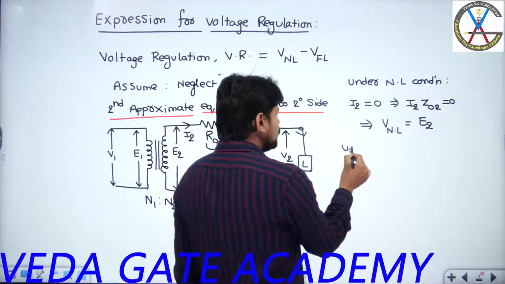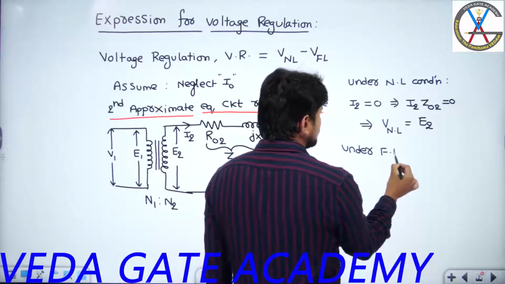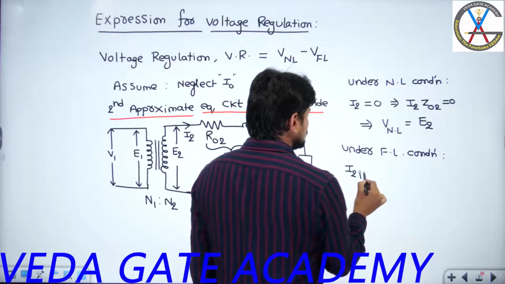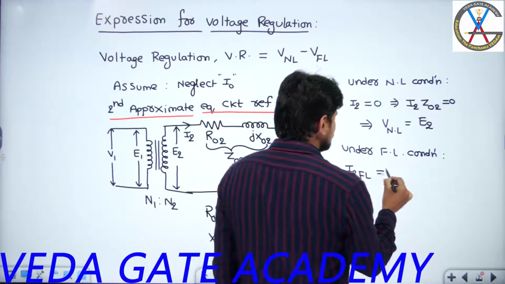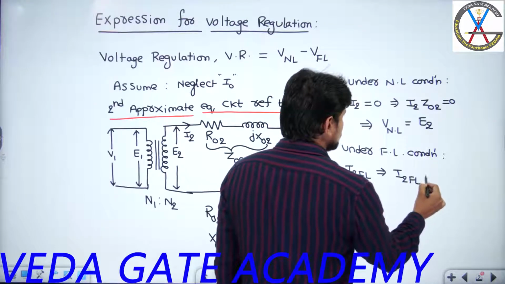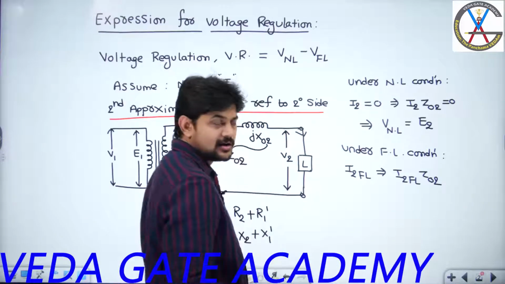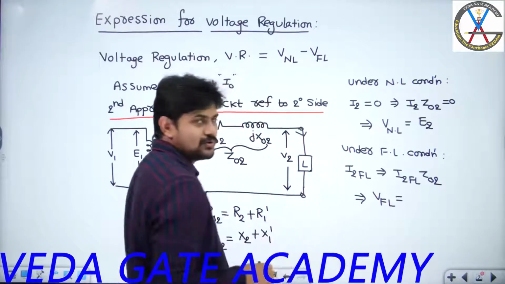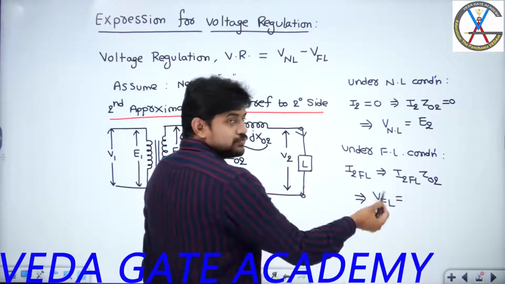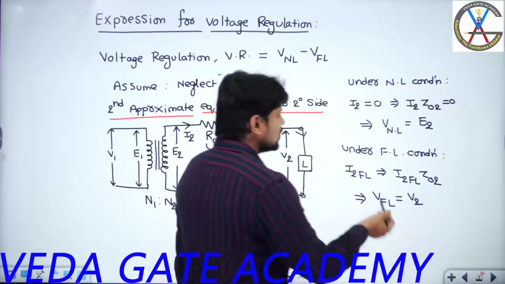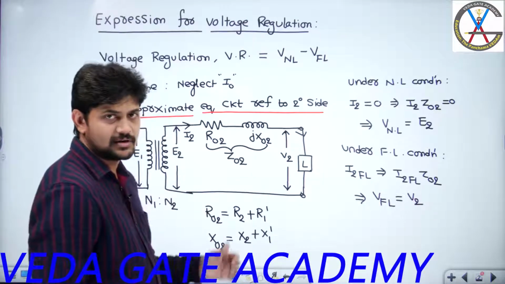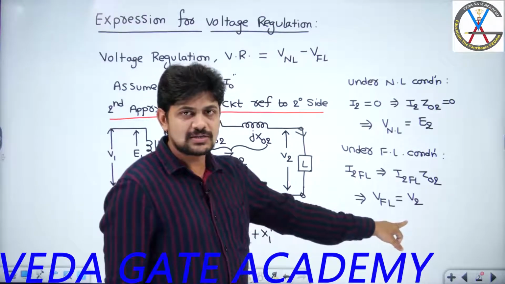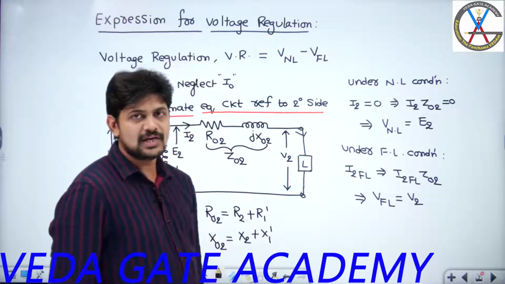Now under loaded or full load condition, the current flowing through the load is not equal to 0. In fact, it is the full load current, and because of this full load current, you will have a full load impedance drop across the secondary leakage impedance. Because of this, whatever voltage appears across these load terminals, let us indicate that full load voltage with the notation V2. So from now onwards, till the completion of this derivation of the expression for voltage regulation, the no load voltage is E2, and the full load voltage I am mentioning as V2, where V2 is the full load voltage across the load terminals.